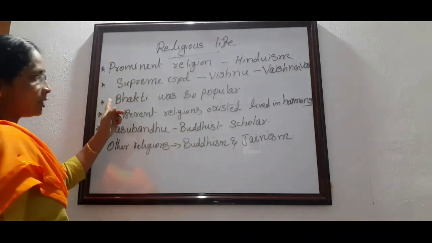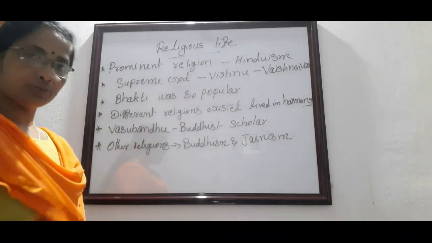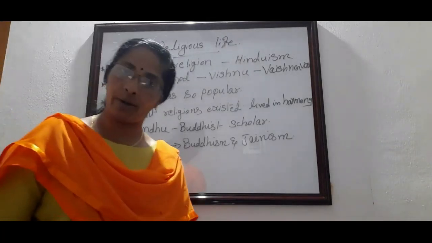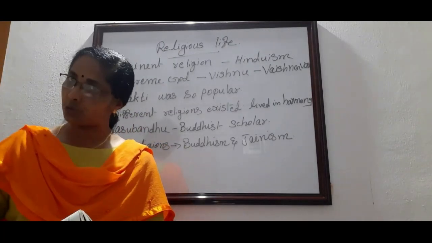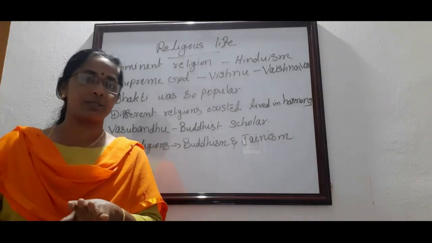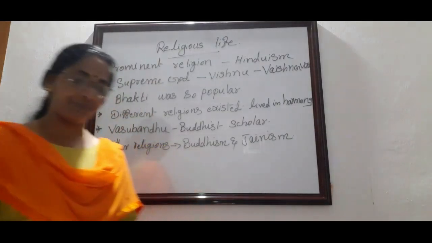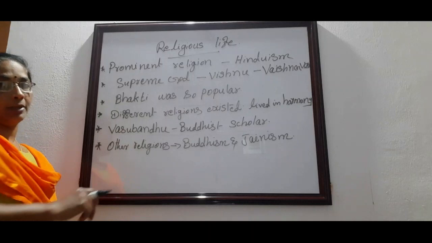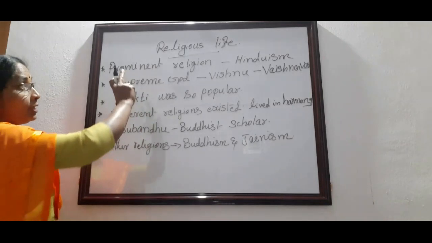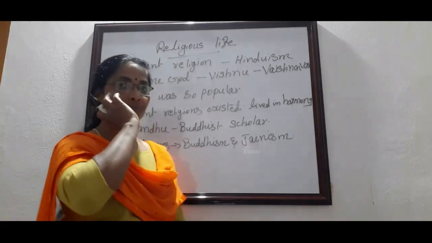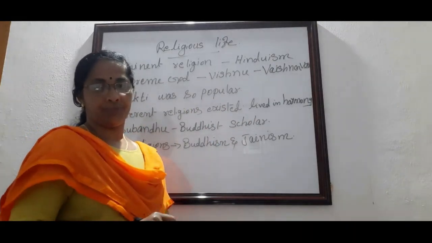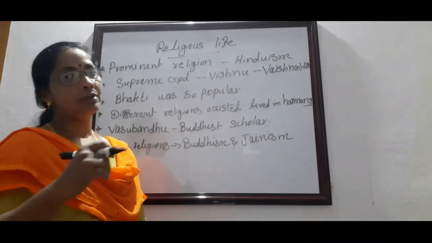The next one, the Bhakti cult was so popular during that time. What is meant by Bhakti? Selfless devotion towards God, and the devotee was ready to sacrifice everything he had. That concept is called Bhakti. Okay, these are the main topics belonging to the society. In the society we learned about social life, economic life and religious life. That was the system that existed in the Gupta society.